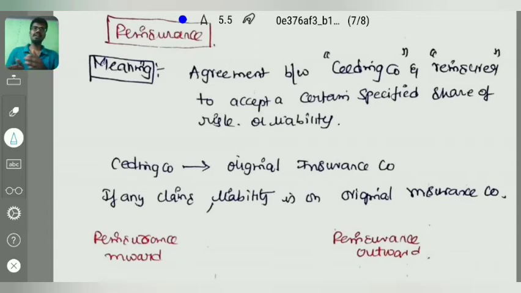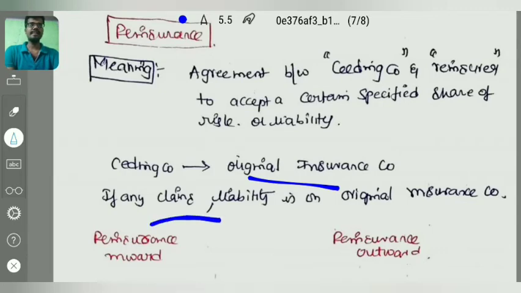Ceding company will be there, and the reinsurance company. Ceding means to pass the risk. For example, insurance company A is there, and one person came to that company and has insured. One contract has been entered and the premium has been paid. But A company thinks that it can go with the reinsurance of another company, B Limited. Then A Limited will be called the ceding company and B Limited will be called the reinsurer. Right? Ceding company is the original insurance company.